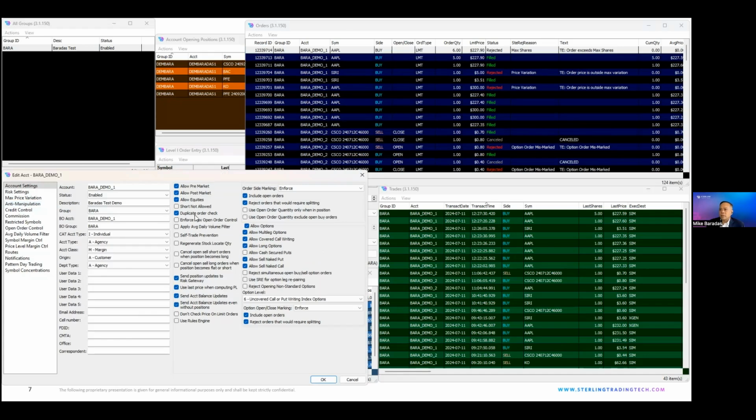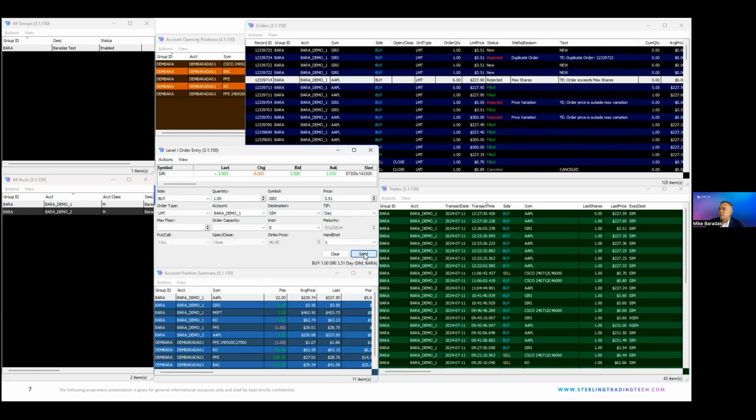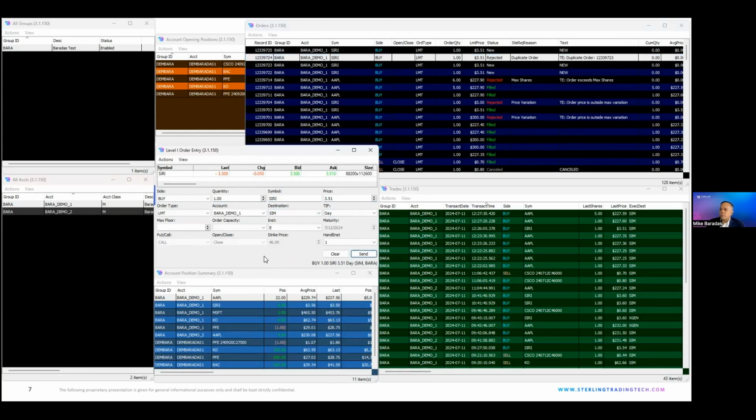This is at the account level, where it checks for a duplicate order being sent. So let's do a very simple one. Let's go back to Sirius XM. You'll see that if I send the exact same order to the simulator multiple times, this 3rd order got rejected because it identified that it was the same order being sent.